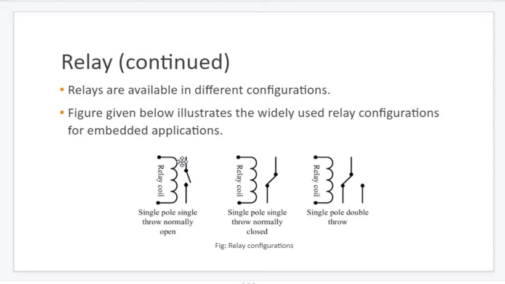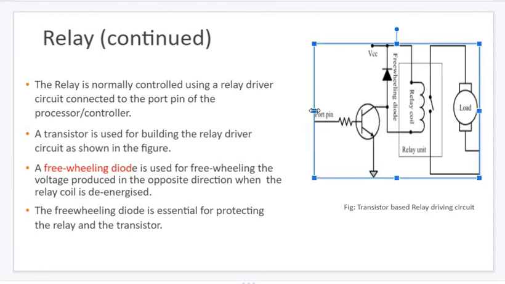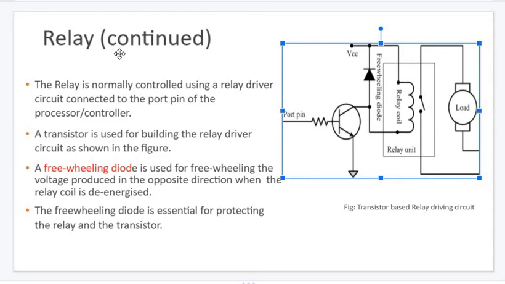So we have seen two types of relay: single pole, single throw, which is open and closed, and single pole, double throw. Pole means this coil. Fine. There is one more application diagram, so let's study how it works.